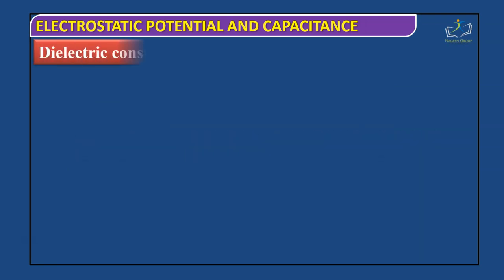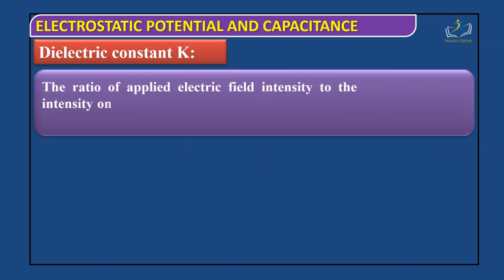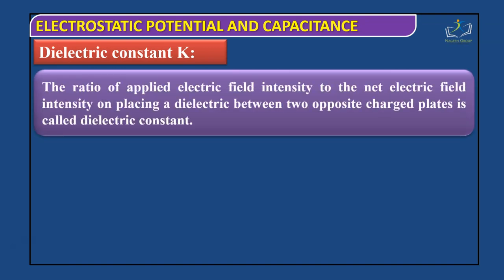Dielectric constant. The dielectric constant is represented as a capital K. It is the ratio of the applied electric field intensity to the net electric field intensity on placing a dielectric between two oppositely charged plates. What is its physical meaning? Simply, if we take particular field lines and want to place a dielectric, I told you earlier what a dielectric is.